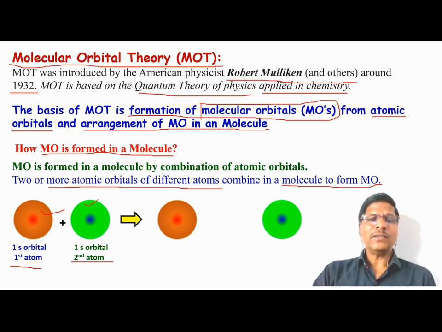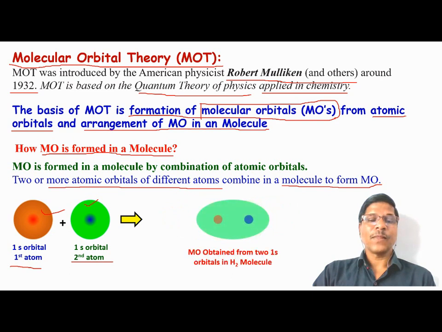When these atoms approach towards each other at bonding distance, these orbitals will combine, will fuse with each other, and they form the molecular orbital. Just see the representation. So the molecular orbital is formed by the combination of two s atomic orbitals.